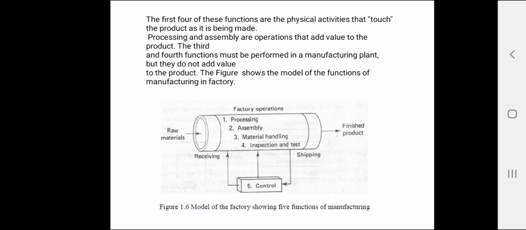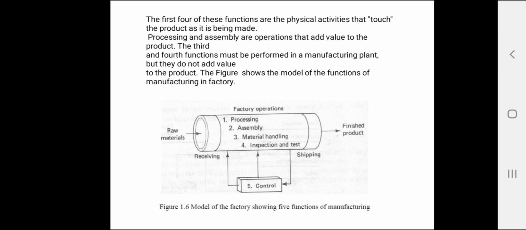This figure presents an input-output model of a typical processing operation in manufacturing. Most manufacturing processes require five inputs: raw material, equipment, tooling and fixtures, energy, and labor.